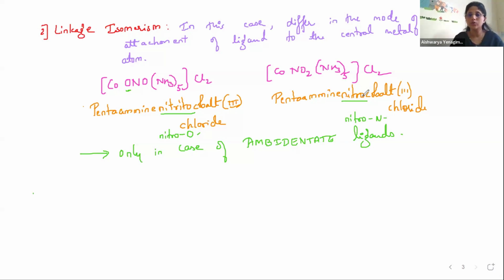I can write it like this also. We have seen this in IUPAC nomenclature. So here, what is the difference? Tell me. Molecular formula is same. The difference here is the mode of attachment, the point of attachment of a ligand to the central metal. Here the ligand is attacking through oxygen, and here the ligand is attacking through nitrogen. So such type of isomerism is called linkage isomerism.